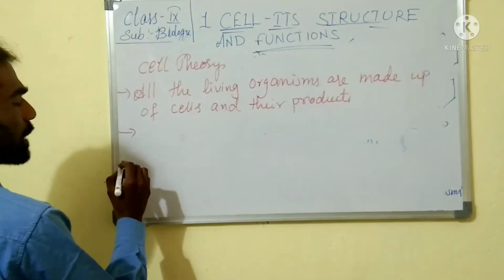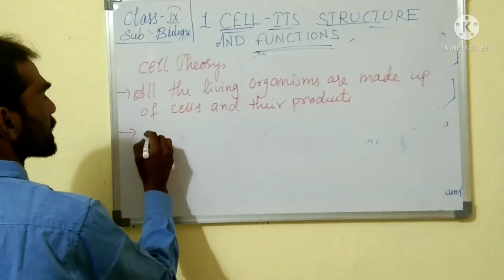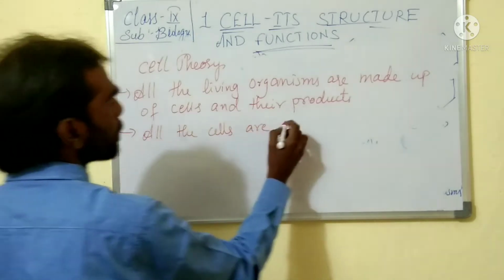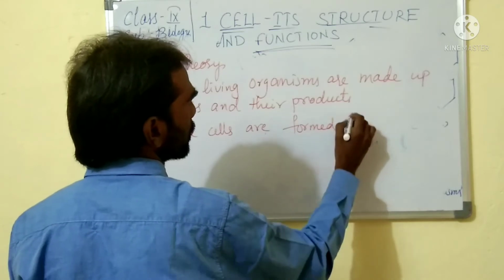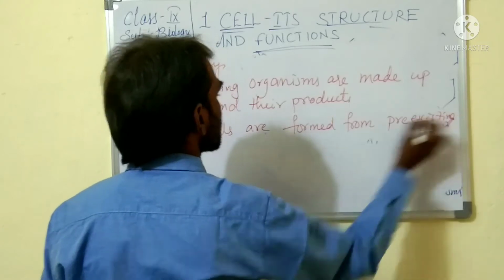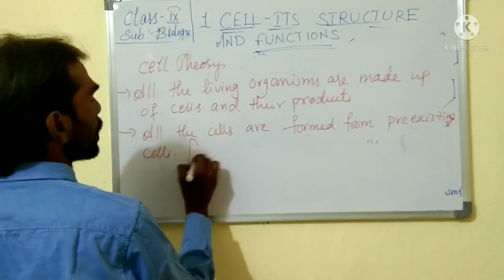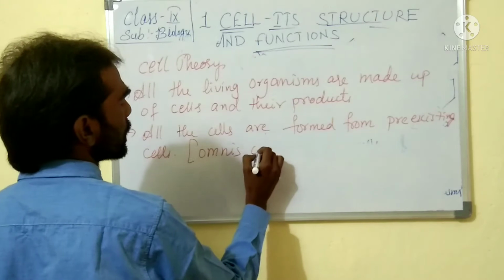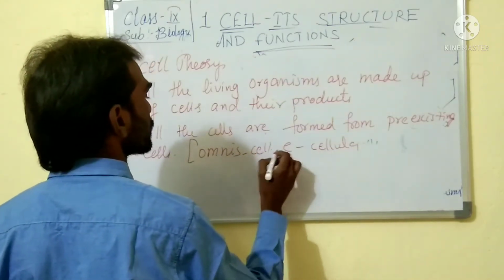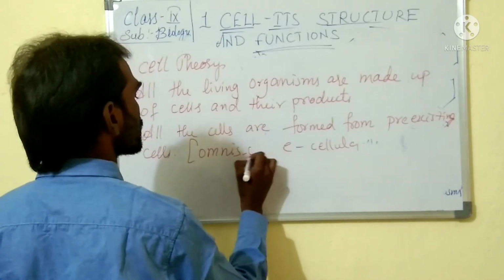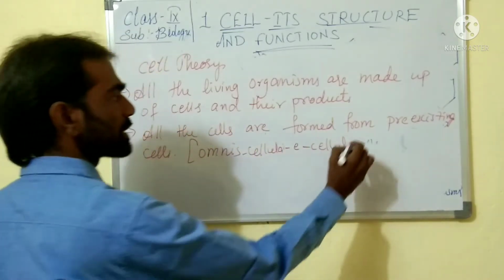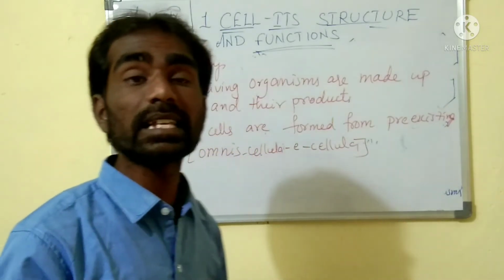So the second point: all the cells are made from pre-existing cells. Cells are formed from pre-existing cells. This is also called omnis cellula e cellula. That is indicating that all the cells are formed from pre-existing cells.